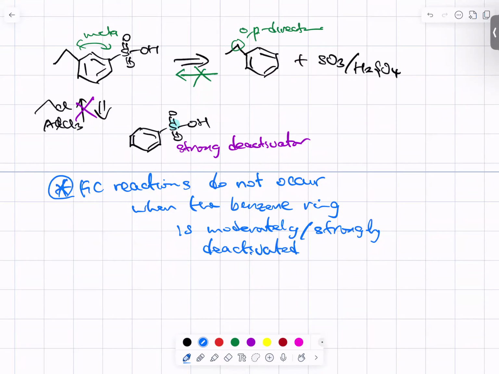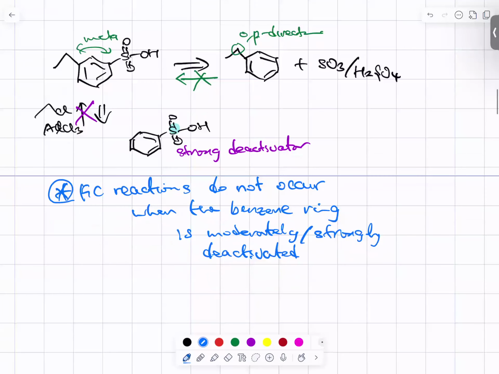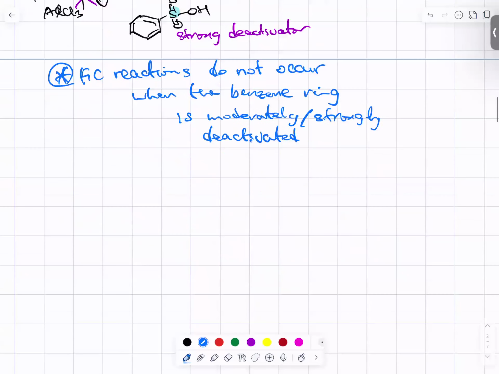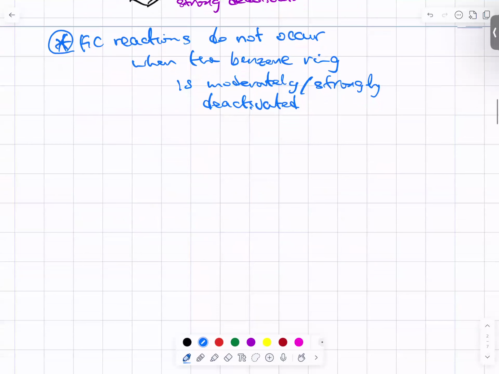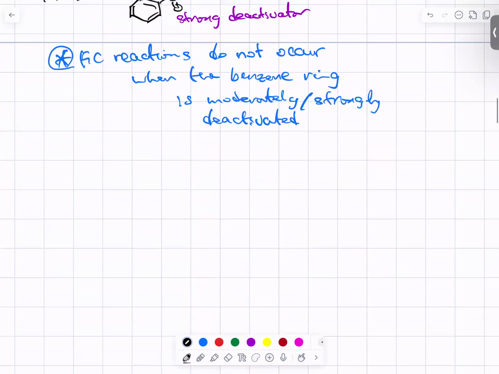Then either way doesn't work. Then there is no way. We have two substituents, and we cannot achieve this reaction from either monosubstituted benzene. Is there another way? Yes, there is another way. We can achieve alkylation through a two-step process: acylation first, followed by Clemmensen reduction. Let's try if it works.